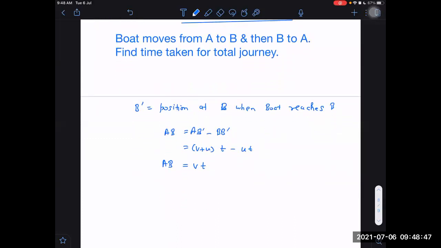Is it right or not? AB is equal to V into T. Is it okay?